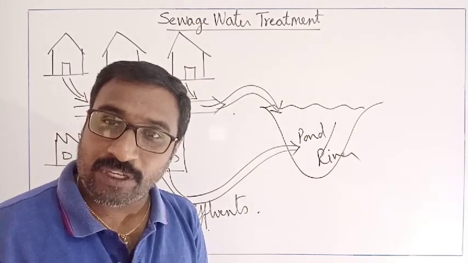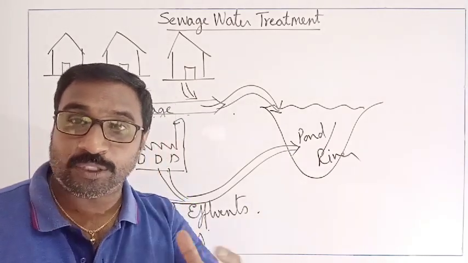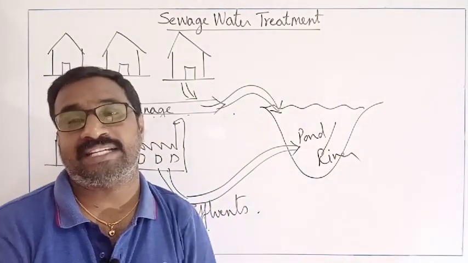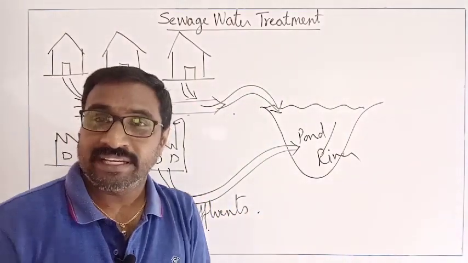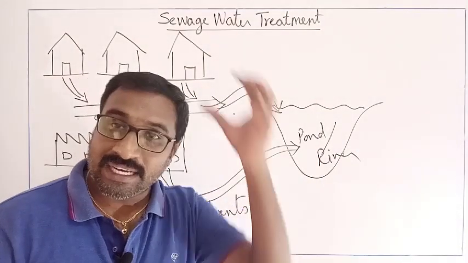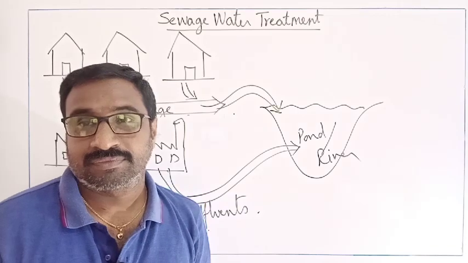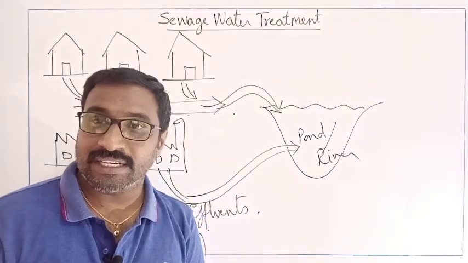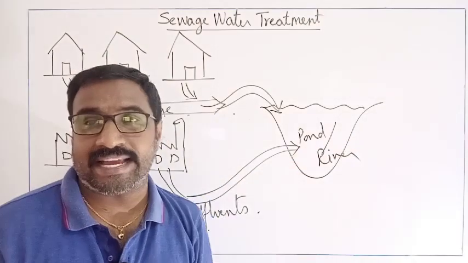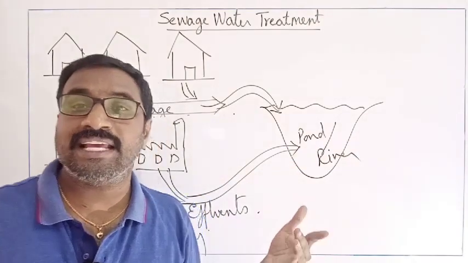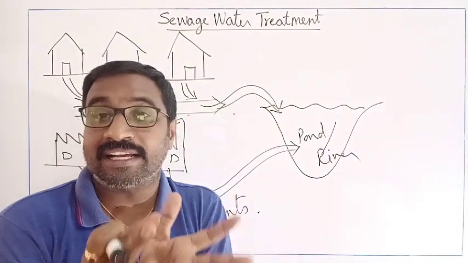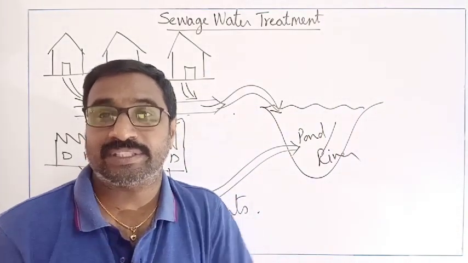If that is polluted, we must be able to use microbes to treat it naturally or artificially. If naturally, it will take years and years. Take a simple example, the Yamuna river near Agra, which has lots of industries on its side. Industrial effluents are completely dumped into that particular Yamuna river, and the Yamuna river started to get polluted.